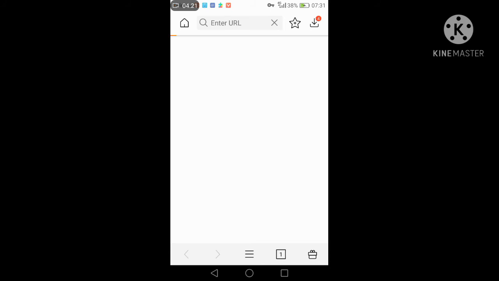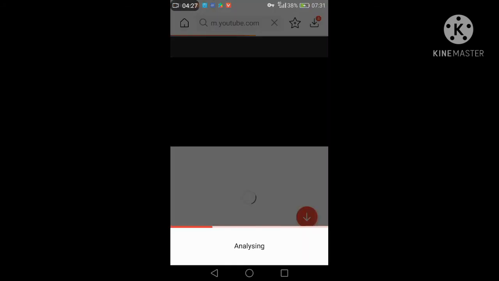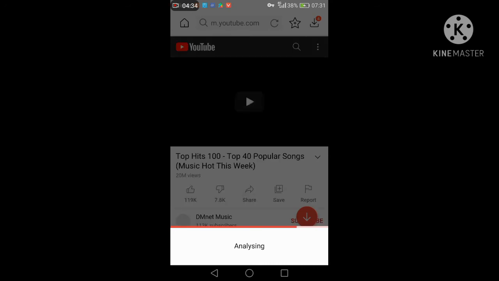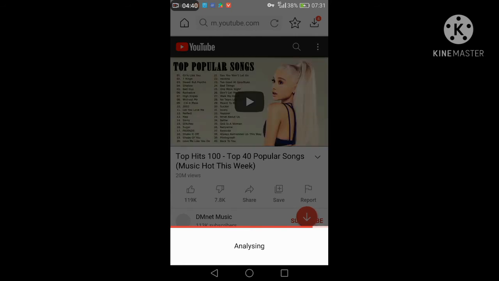After the go button, you come to the video which you have selected, and click on the download button. When you click on the download button, this line will complete. After this line completes, you can easily download the music. This is just one method.